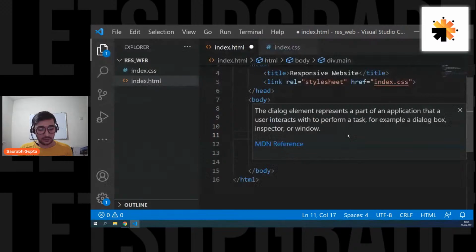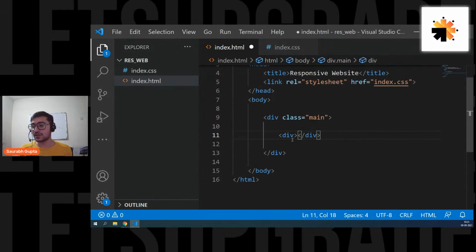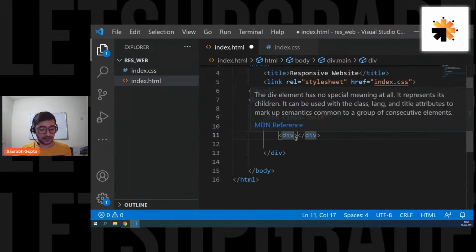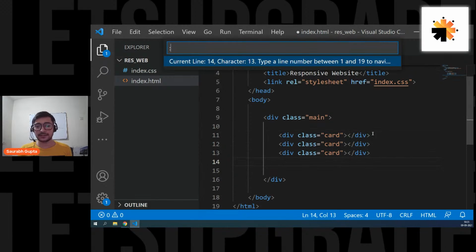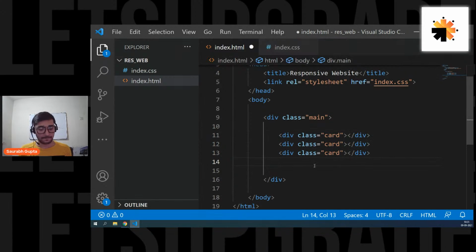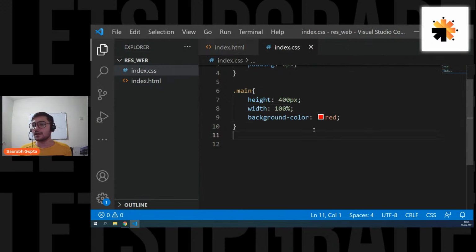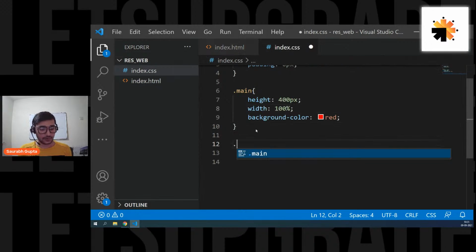Now let's create a few children in this. Let's give it a class of something like child, or you can call it anything. Let's say we give it a class of card, and I want to create 4 cards. So let's create 4 cards. Here we go. Now let's style the cards. So dot card,